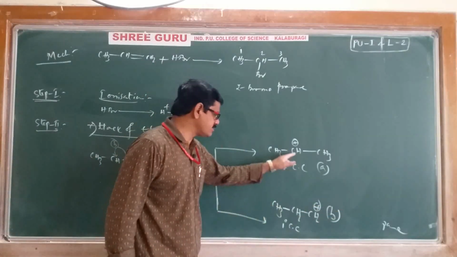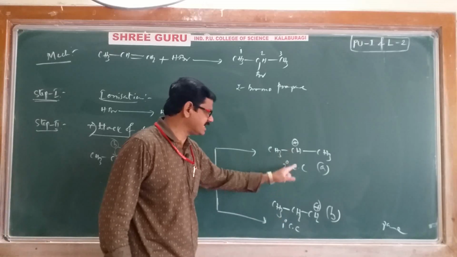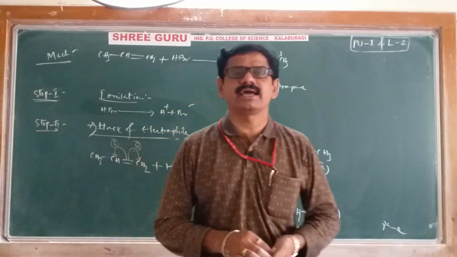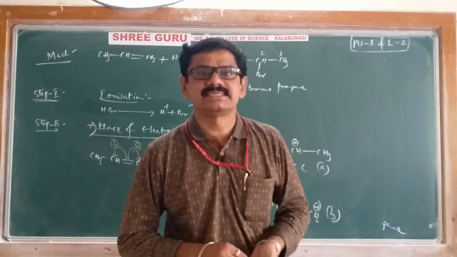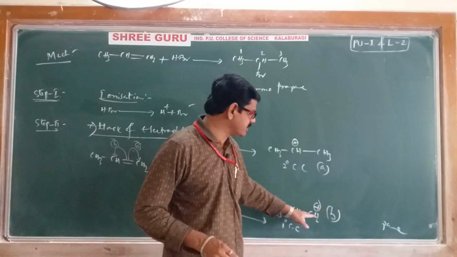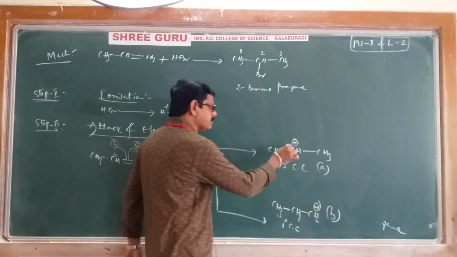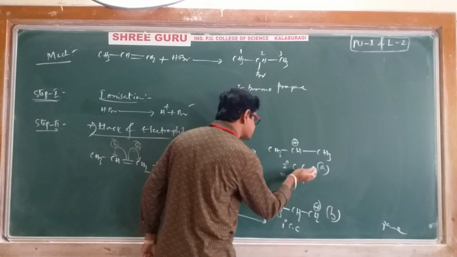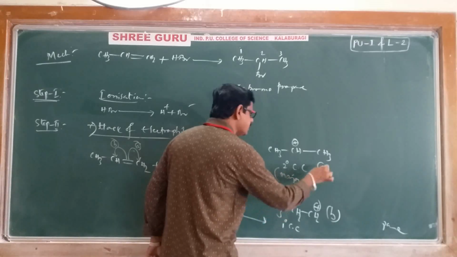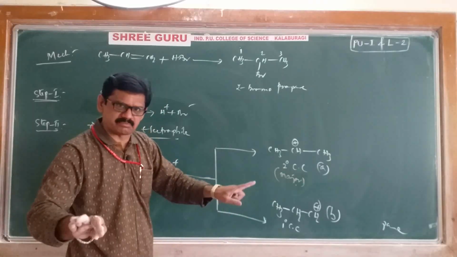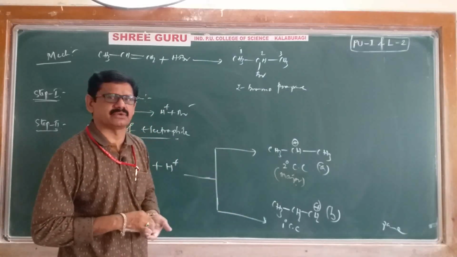One is a secondary carbocation, the other is a primary carbocation. Definitely the secondary carbocation is more stable compared with the primary. Because of the secondary carbocation, we can say A is the major product. B product is not major; we can say it is minor only.